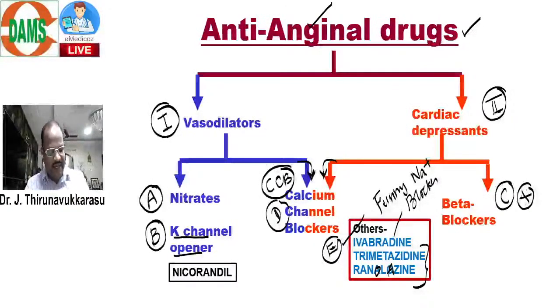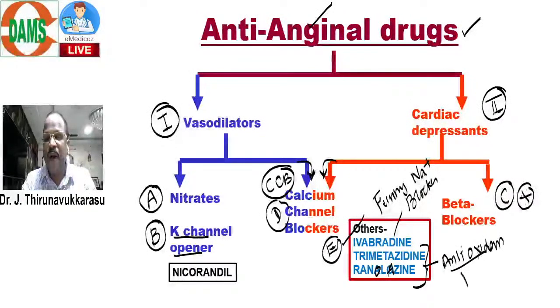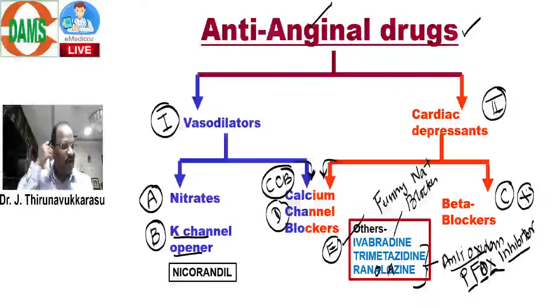Both are antioxidants useful for treatment of angina. They are also called pathway of fatty acid oxidation inhibitors, the pFOX inhibitors.